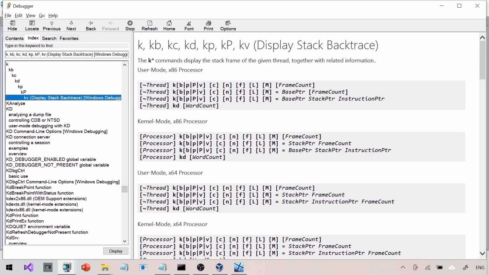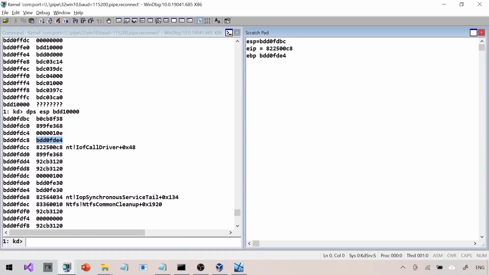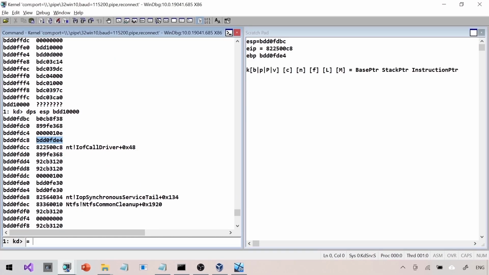Now, I'm going to go into the documentation of the k command, like we always do. This is the documentation of the k command. So this is the format we are going to use. We have used this before. So Control V. We are going to give all these pointers right there in position. k equal to, first the base pointer, then the stack pointer, and then the instruction pointer. That's what I'm doing here. Space, then the stack pointer. All could be invalid.